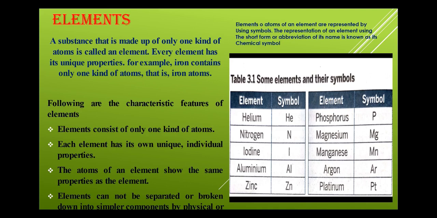Now, what do you mean by only one kind of atom? For example, if we take any element like iron, okay, so iron has the atoms of iron only, it will not have the atoms of copper. So here we can say that iron is an element. Why? Because it has all the atoms of iron and no other atom is mixed with it, and all the atoms of iron are unique, and they have their own property, and they all are the same.